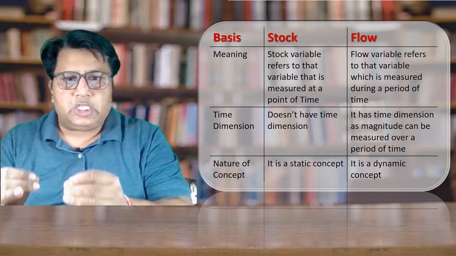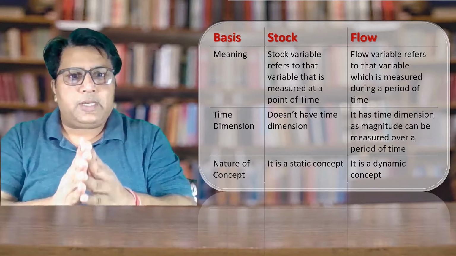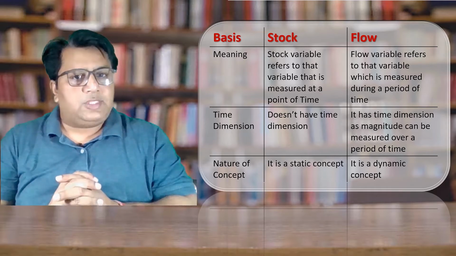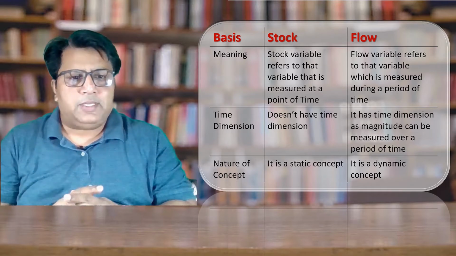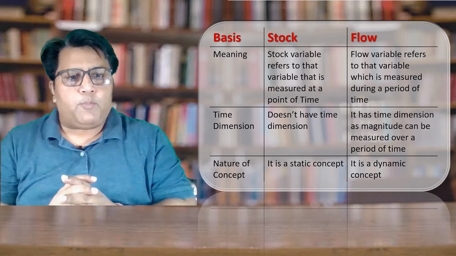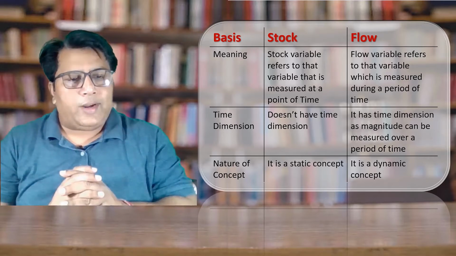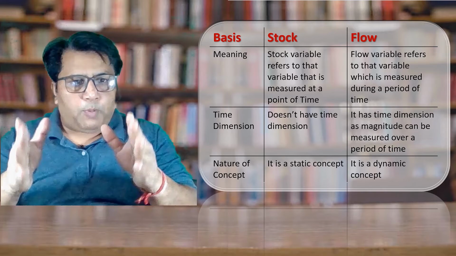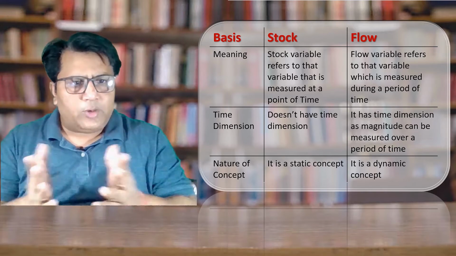The next is nature of concept. Always remember, stock is a static concept. When I say static concept, it means on a particular date. For example, the population of India on 31st March 2021. On that date, the population will remain the same, yes or no? So it is a static concept.